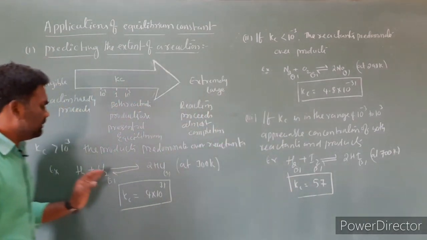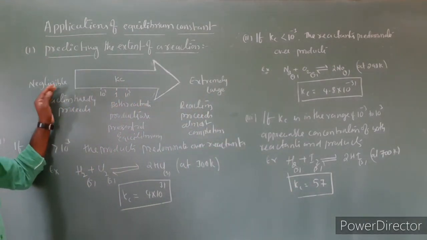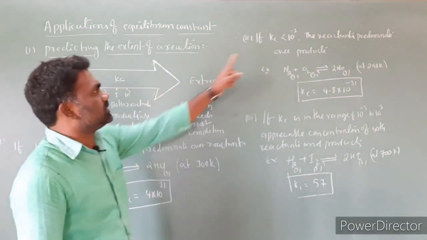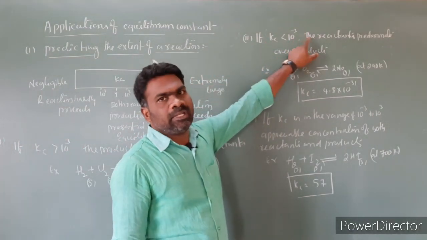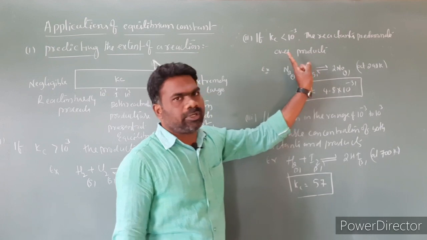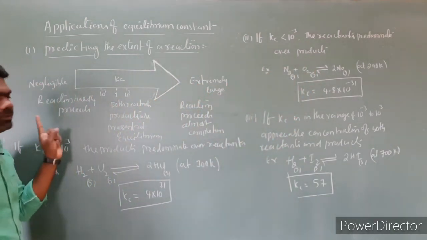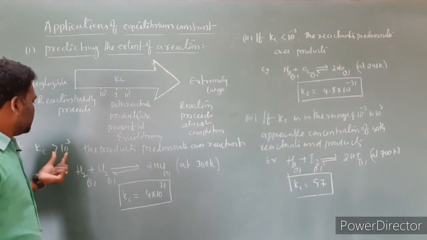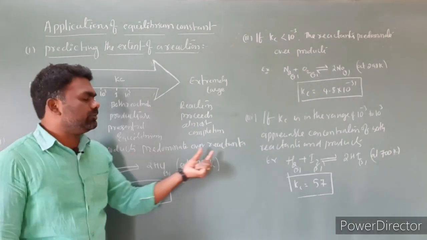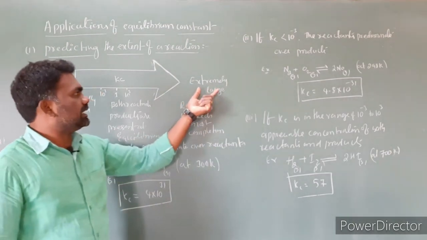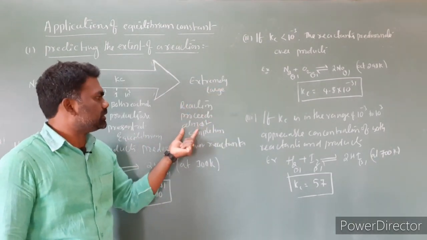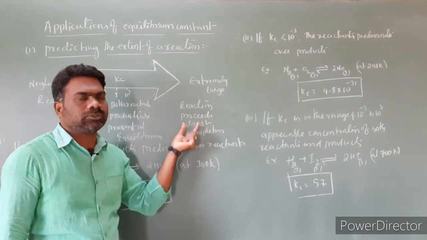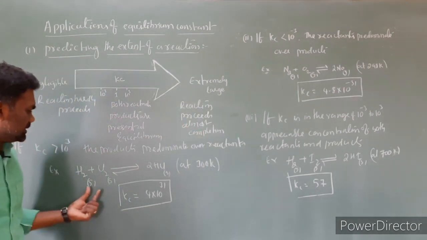So three cases. First, Kc is negligible, meaning Kc is less than 10 power minus 3. Reactants predominate over the products, so the reaction hardly proceeds. Next, if Kc is greater than 10 power 3, products predominate over reactants. That means Kc is extremely large, and the reaction proceeds almost to completion.